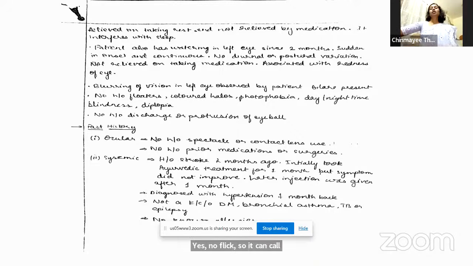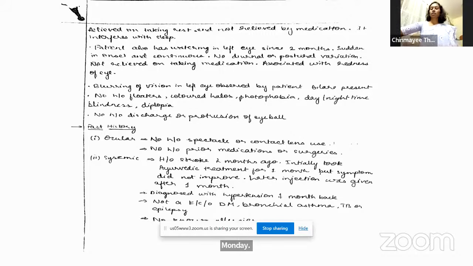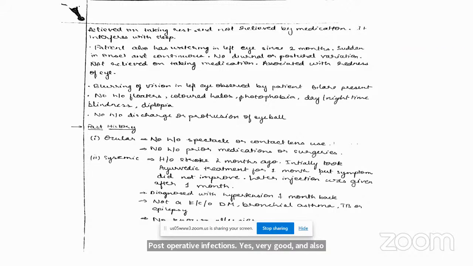Then for surgical considerations, how is diabetes relevant? Ma'am, diabetes is an immunosuppressive state. Very good. So risk of infections is high, and in case sterile procedures are not followed due to inadequate sterility in the OT, there is risk of infections, endophthalmitis and panophthalmitis. Additionally, Aditya is mentioning infections of the lid, higher post-operative infections. Yes, very good. And also vascular occlusion, similar to hypertension. You can also have vascular occlusions.